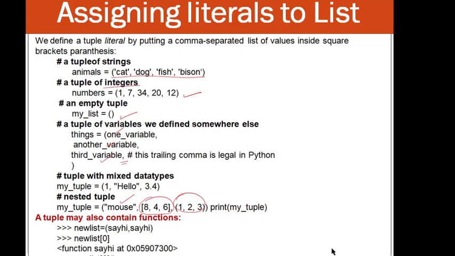And when you want to execute that function, you put open and close parentheses, and it will execute. So in this way you can do it.